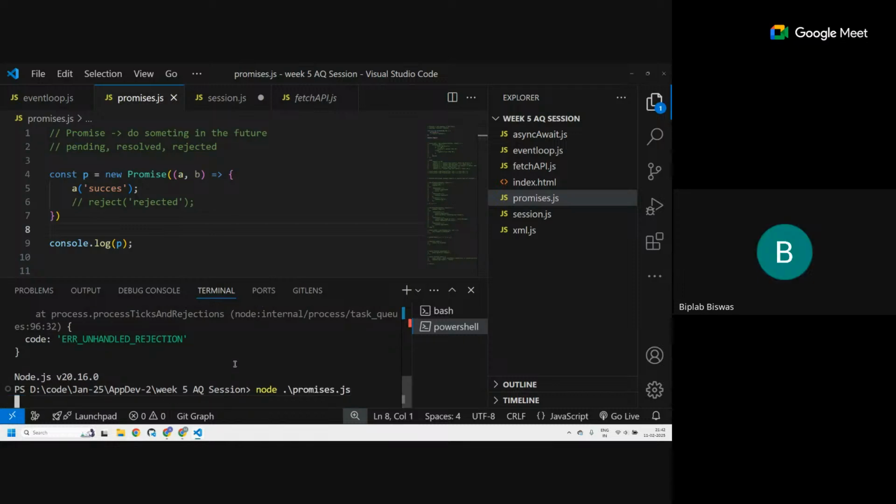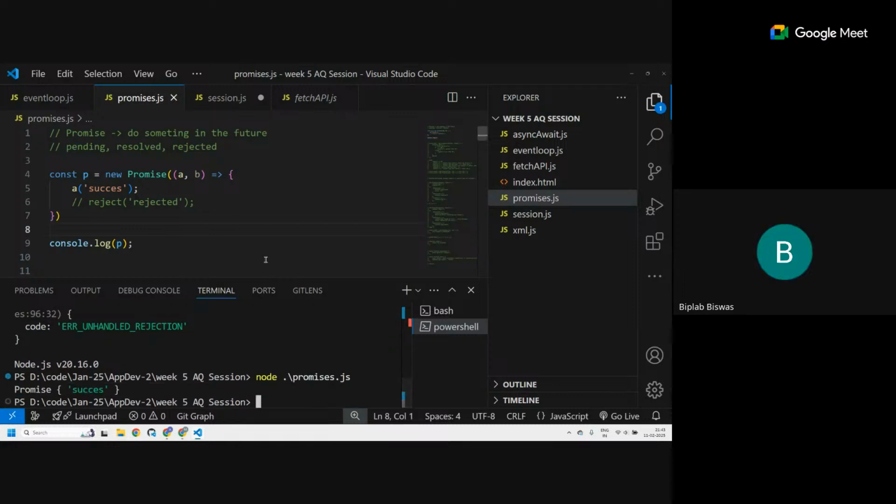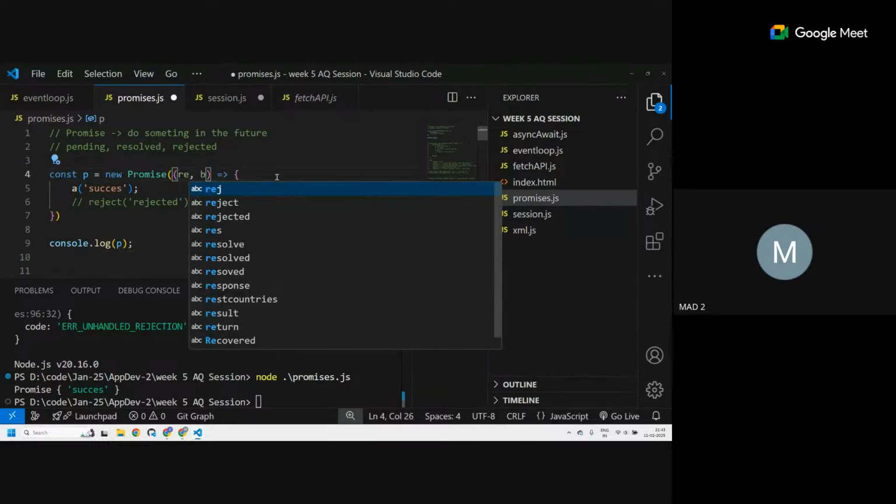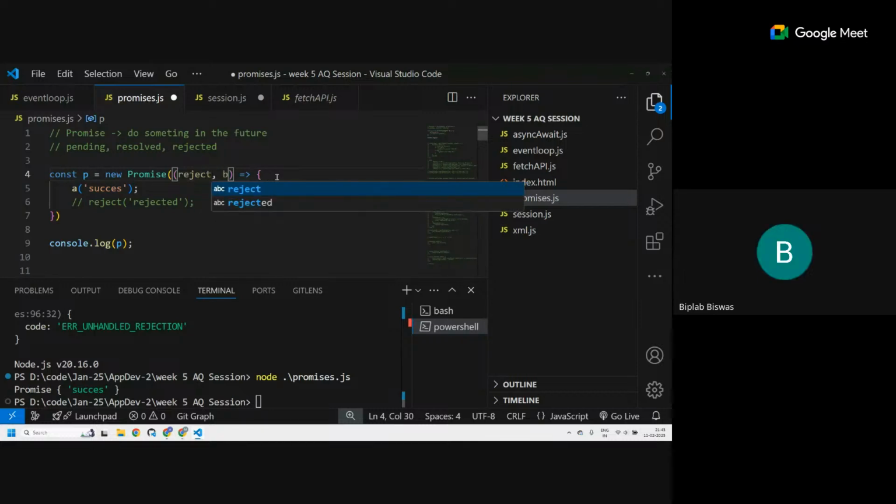Whatever we name it, internally the first position argument is resolve and the second position argument is reject. So don't get confused with the positions. The first one is always resolve, even if I write reject over here. Whatever name we give, irrespective of that, it depends on the position. Yes.